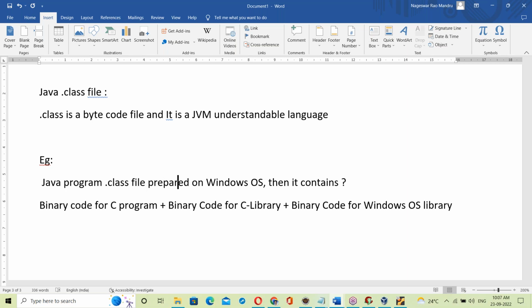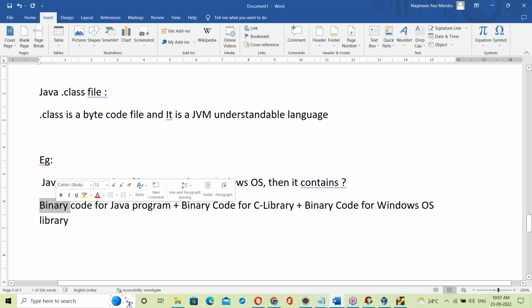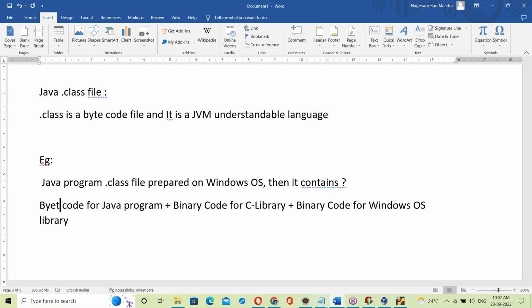Java dot class file prepared on Windows OS, then what does it contain? In the case of C it is binary code, but for a Java program it's bytecode, not binary code. In Java, everything is in byte format. The Java dot class file always contains bytecode.